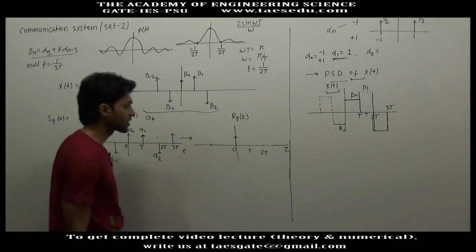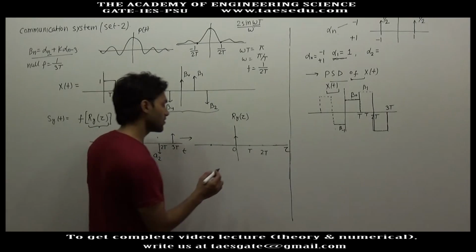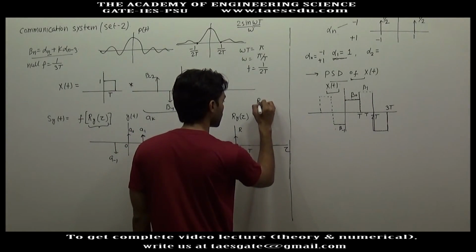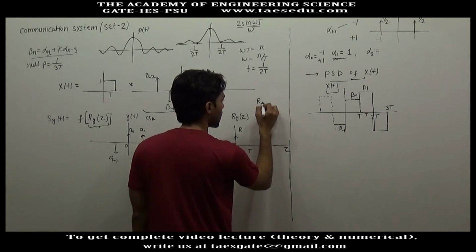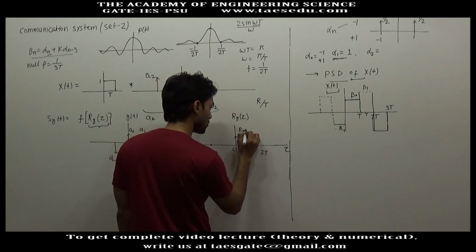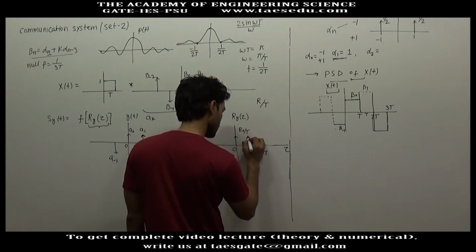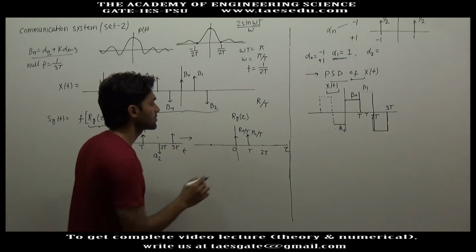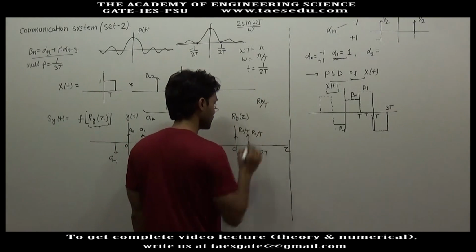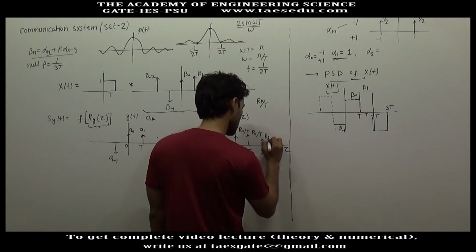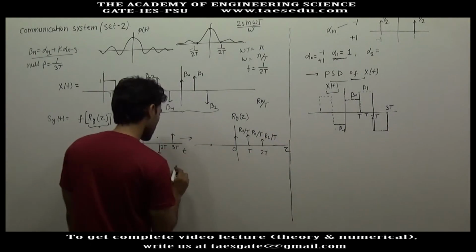This will again be impulses, and the strength of the impulse will be R divided by T. Let's say at 0 this will be R0 divided by T, at T this will be R1 divided by T, in general this will be Rk divided by T. At 2T this will be R2 divided by T,